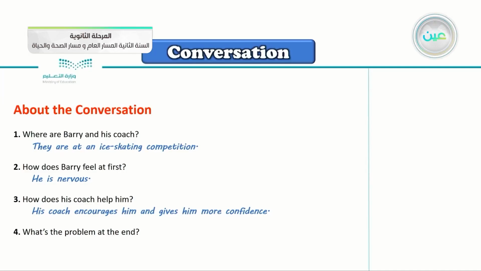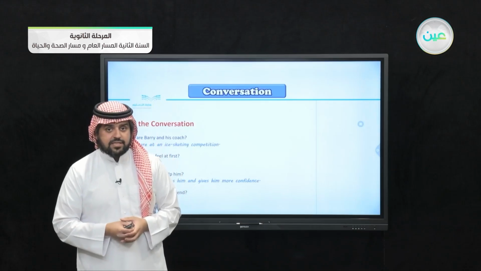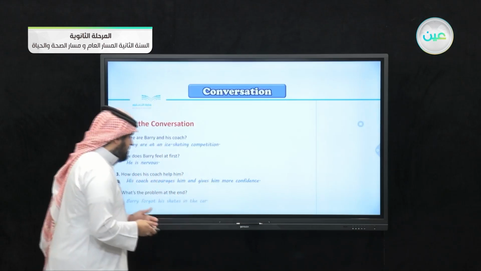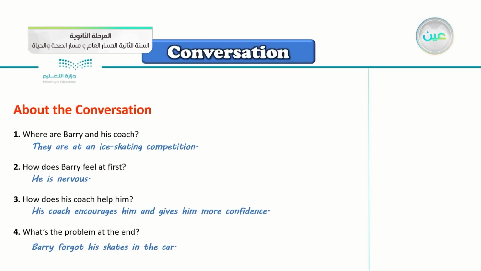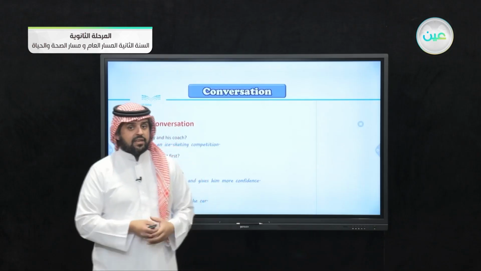What's the problem at the end? If you see the end of the conversation, there was a slight problem. What was it? Of course, Barry was nervous and Barry forgot his skates in the car. Because he was nervous, he forgot his skates in the car.